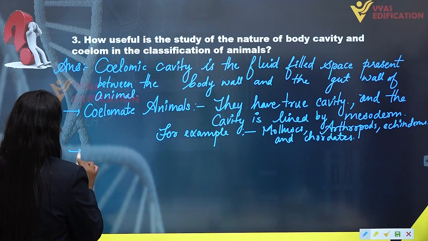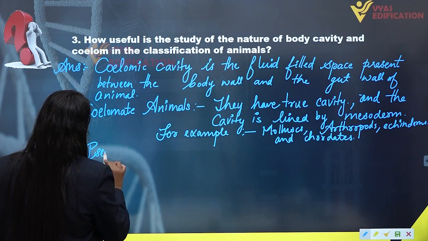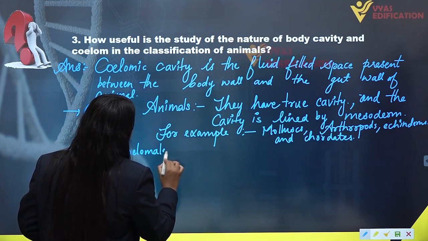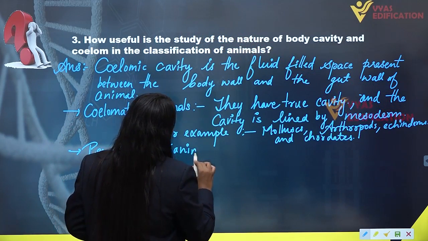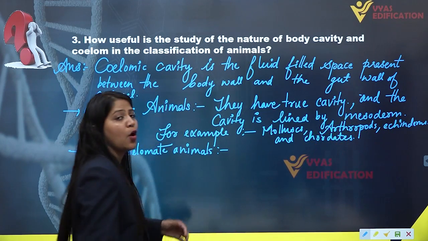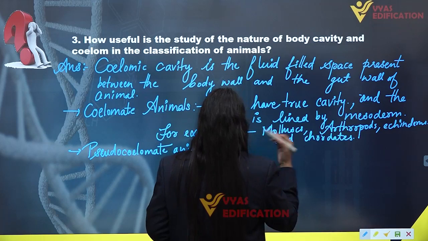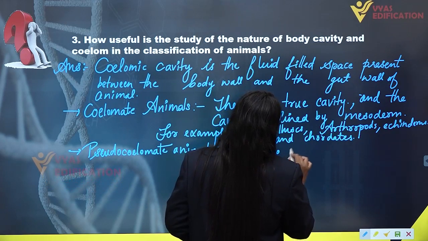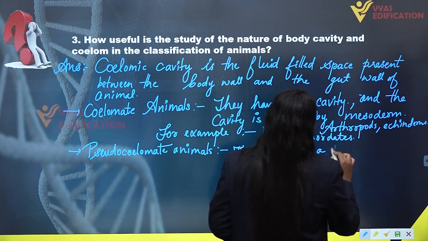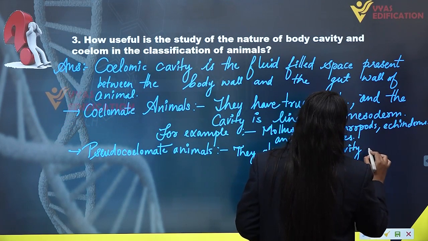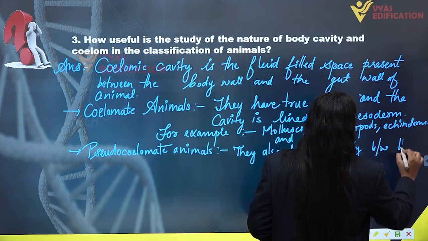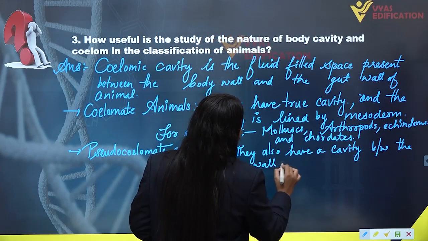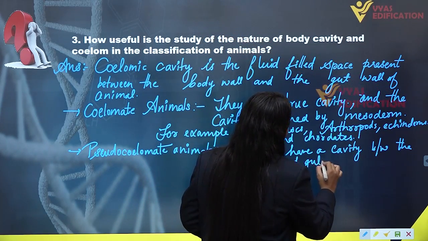Then we have pseudocoelomate animals. Now what happens in them? They also have a cavity, not a true cavity. They have a cavity which is filled with fluid and is present between the body wall and gut wall.